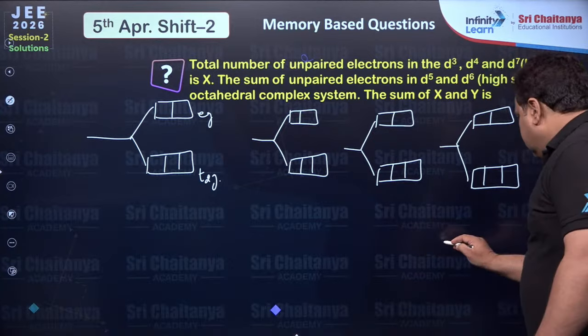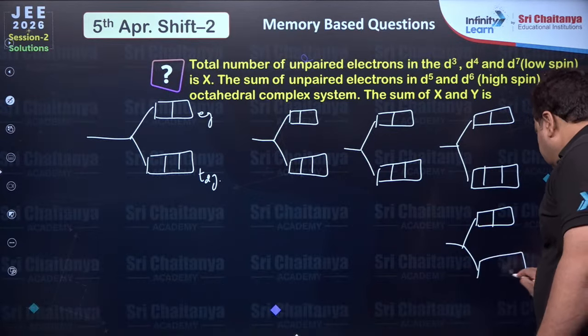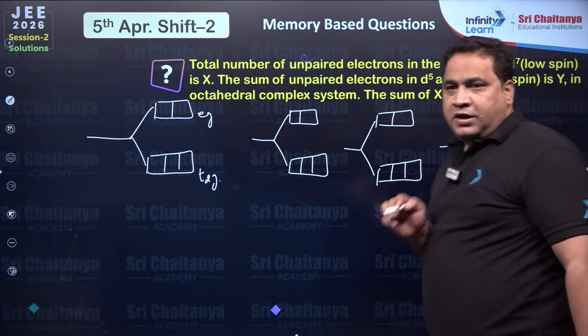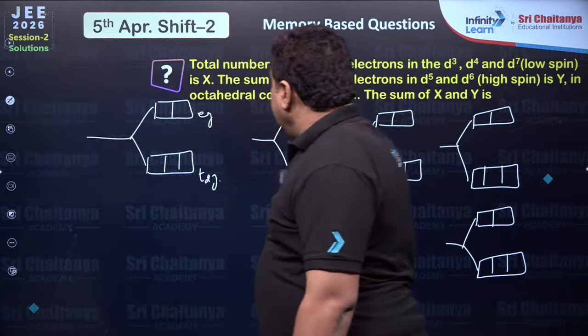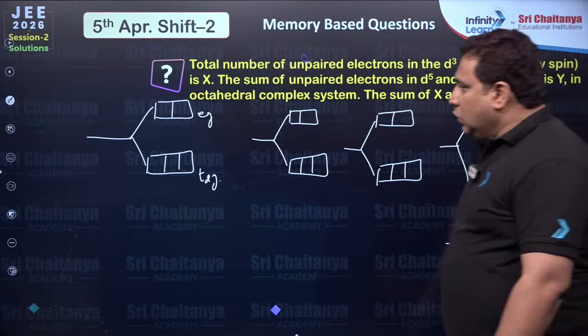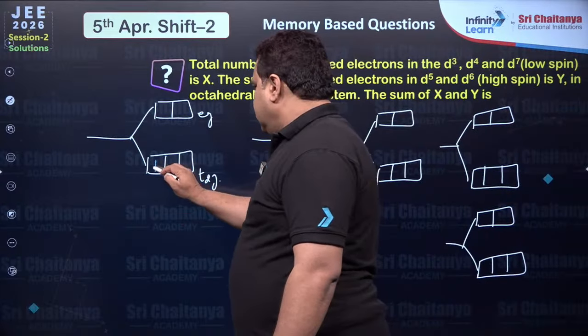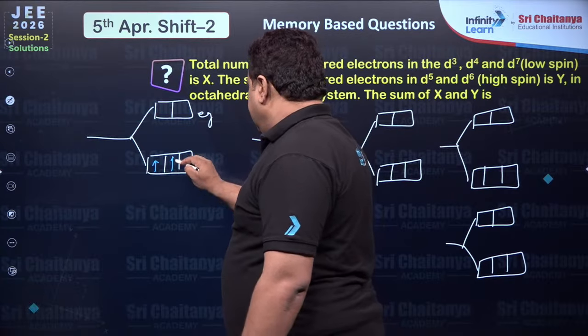Okay, dear students, so here in d3, d4, d7 low spin. So d3: 1, 2, 3.